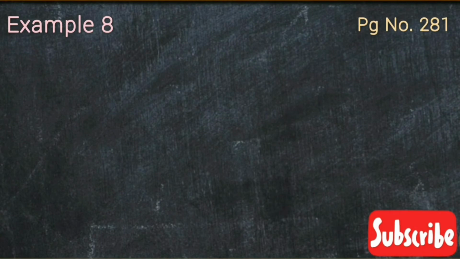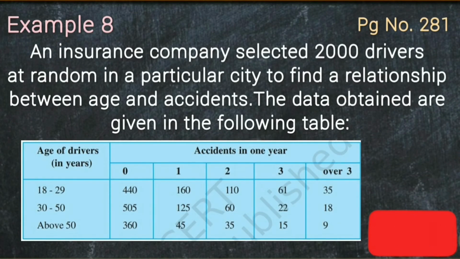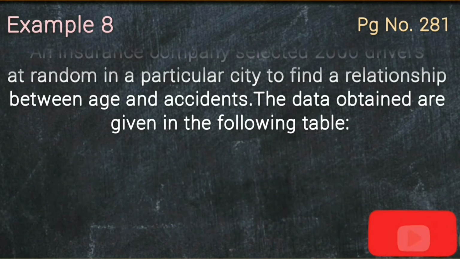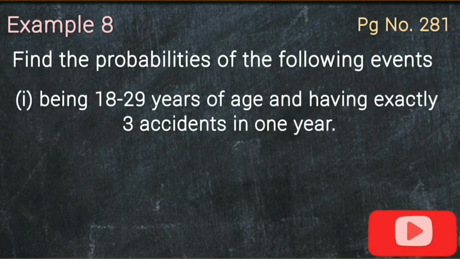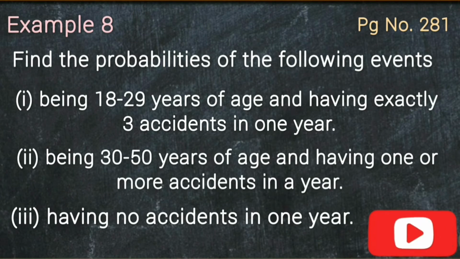Example 8 on page number 281. An insurance company selected 2000 drivers at random in a particular city to find a relationship between age and accidents. The data obtained are given in the following table. Find the probabilities of the following events. 1. Being 18 to 29 years of age and having exactly 3 accidents in 1 year. 2. Being 30 to 50 years of age and having 1 or more accidents in a year. 3. Having no accidents in 1 year.